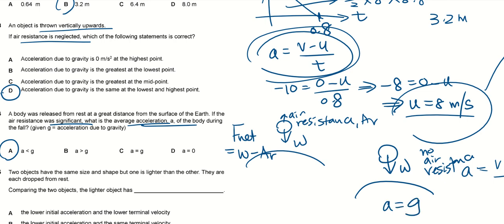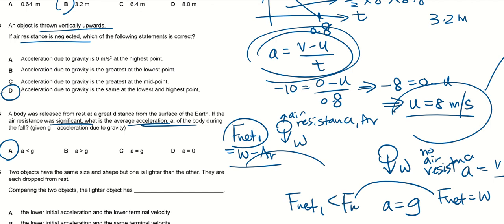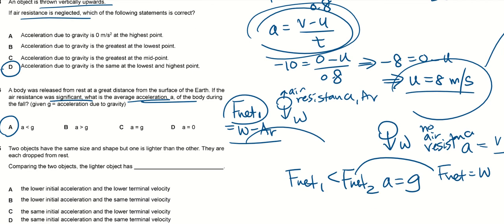This one, are we okay? But here, because there's air resistance, my F net is no longer just weight. There's also another force called air resistance acting upwards. Therefore, I still have F net. But F net 1 is less than F net 2. Do you all get this?